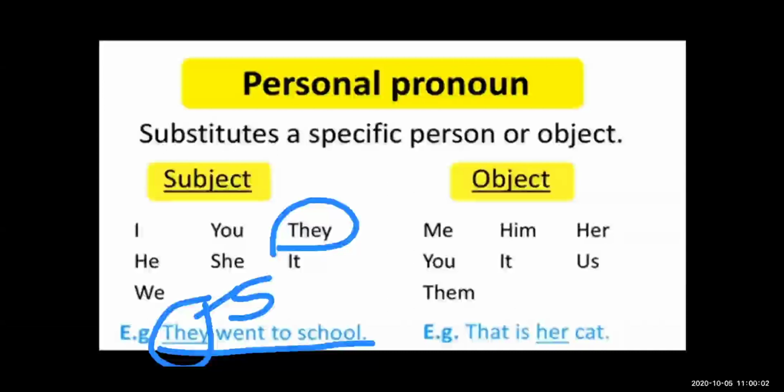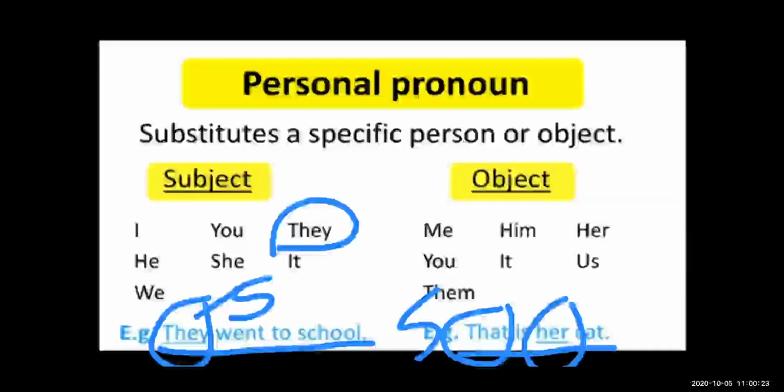Now see here, that is her car. That is the subject of the sentence, is the verb, and her is the object of the sentence.